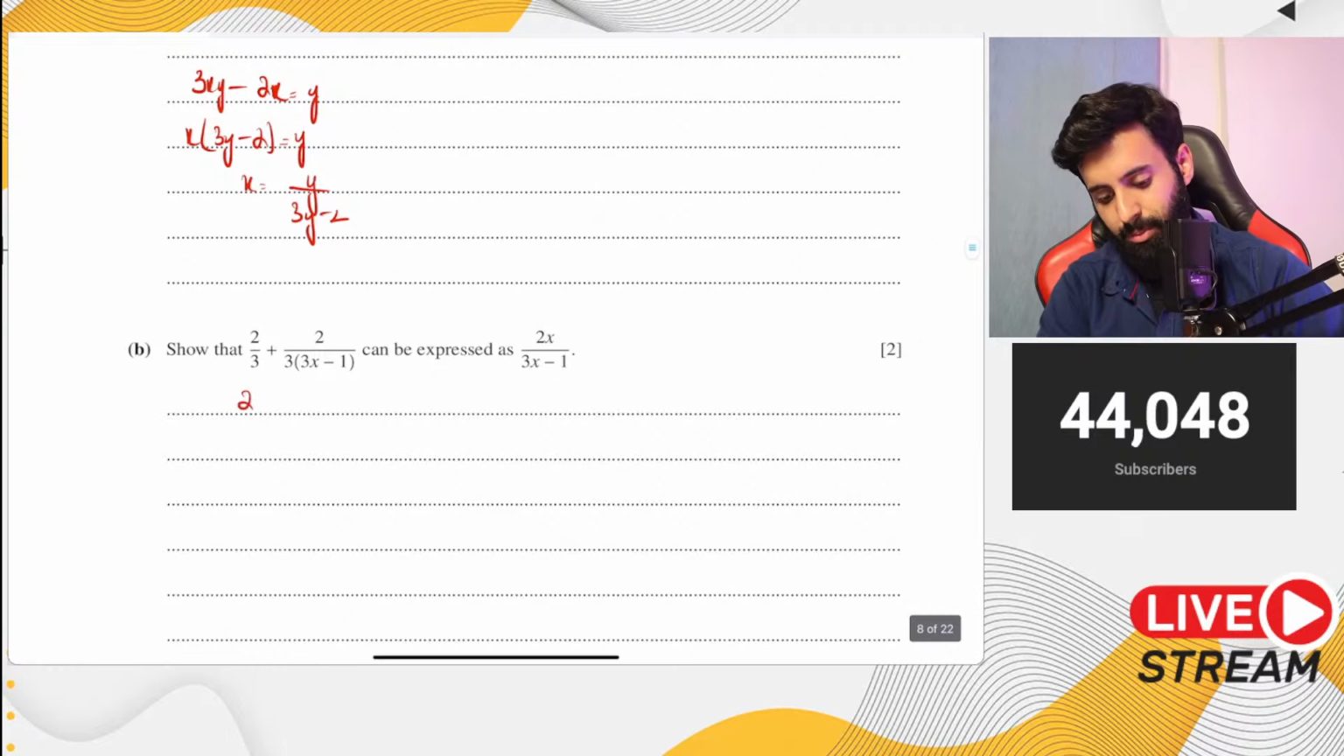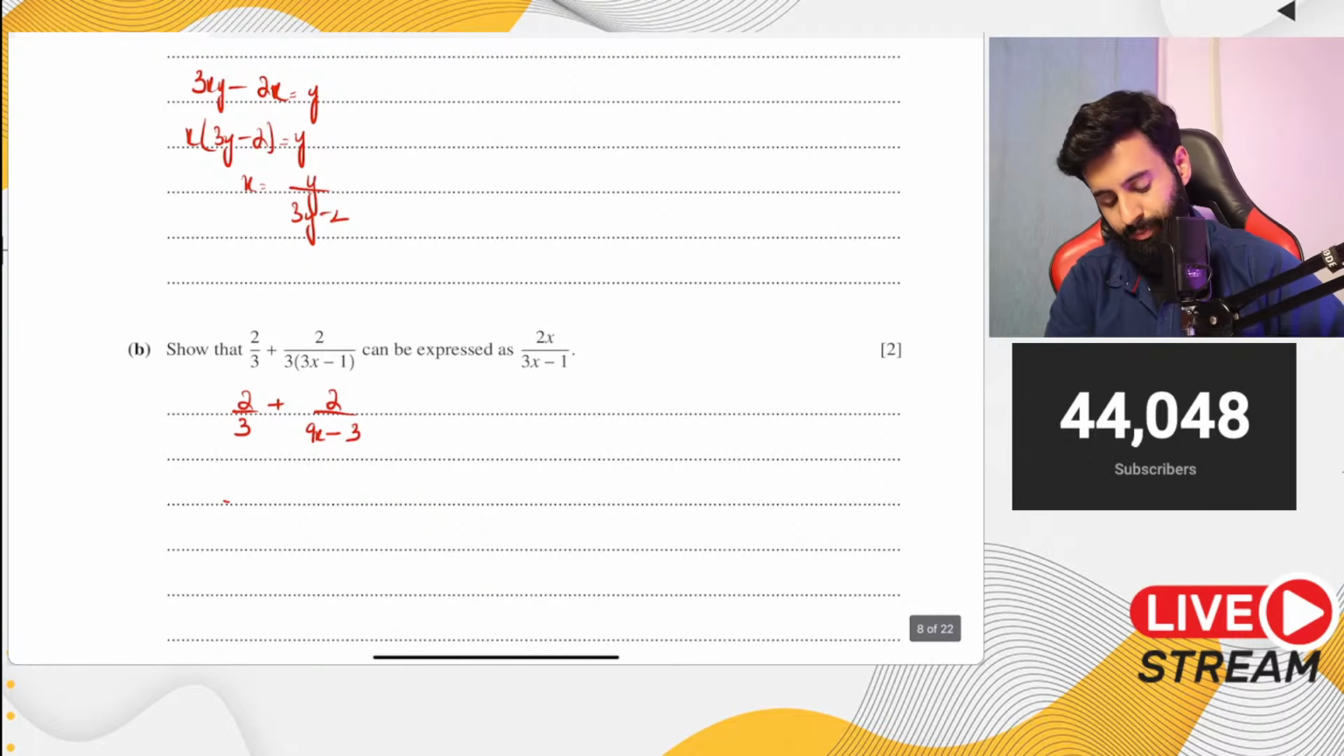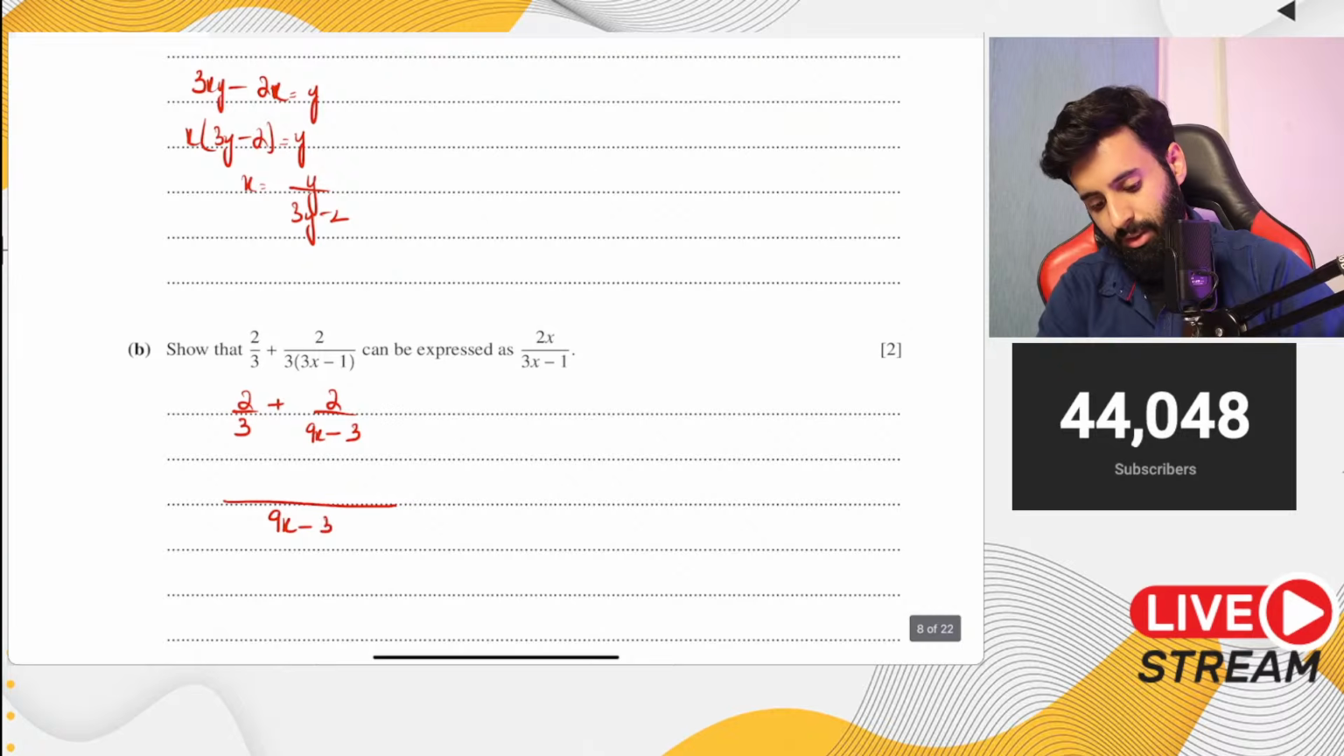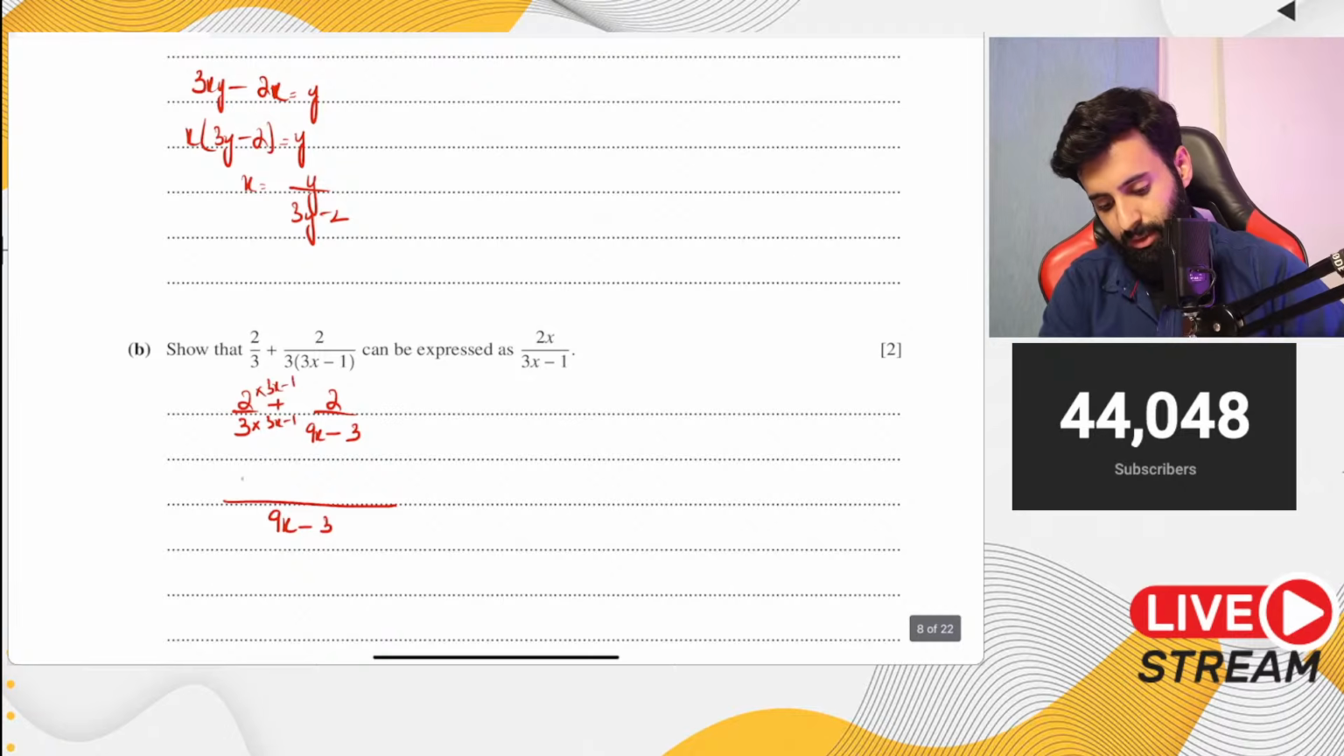Then again, it says show that this can be expressed like this. So we do that, 2 upon 3 plus 2 over, let's simplify this. So this becomes 3 into 3 is 9x minus 3. Now we take the LCM. What's the LCM going to be? LCM is going to be 9x minus 3. Okay, so what are we going to multiply this by? We're going to multiply this by 3x minus 1. So this also we multiply by 3x minus 1. So we have 6x minus 2.